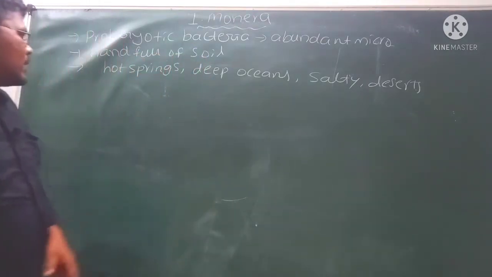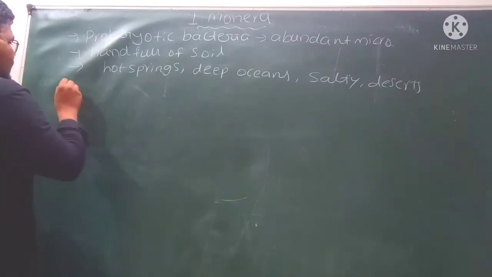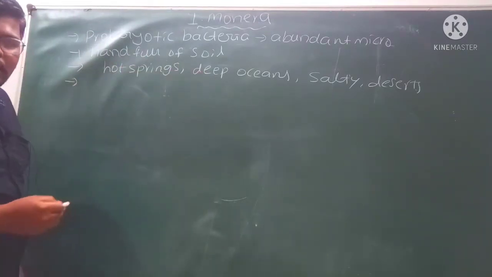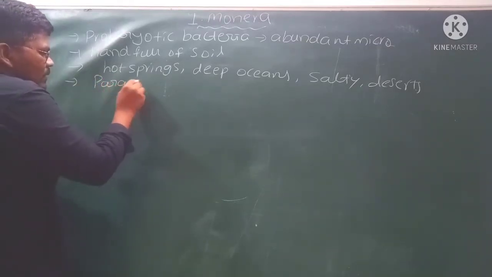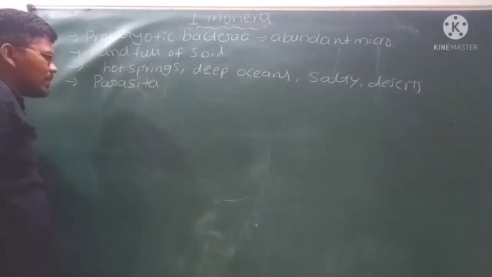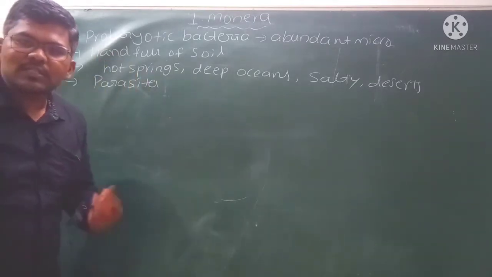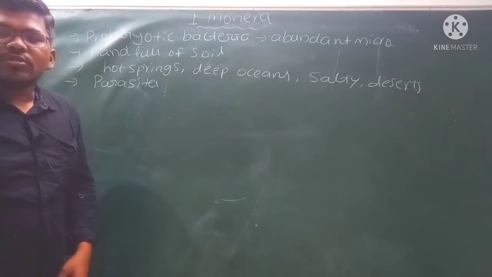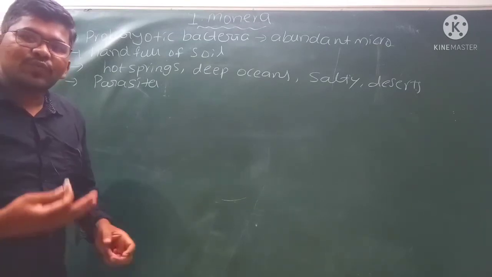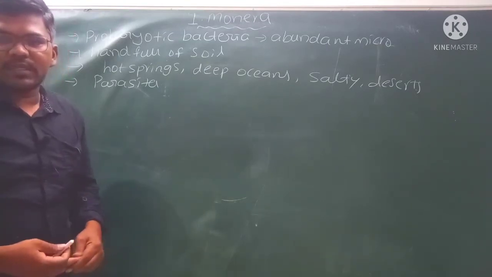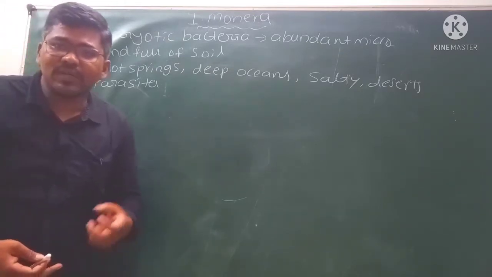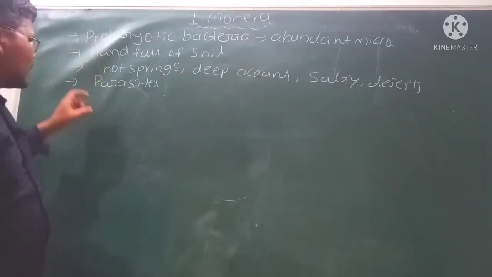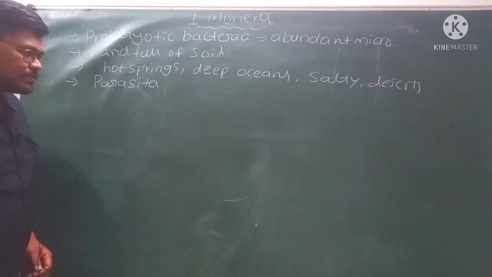Then if you observe the bacteria, some bacteria live as parasites. Parasites means they take food and shelter from the living organisms. It may take food and shelter from the plants, or it may take food and shelter from the animals. That is about the parasites.